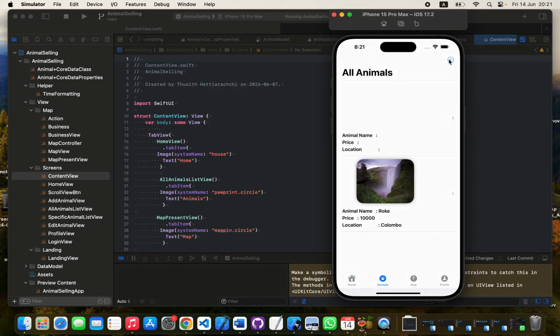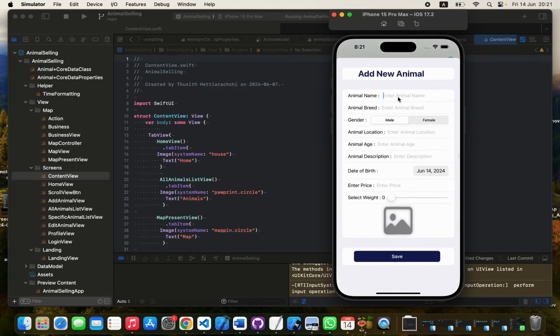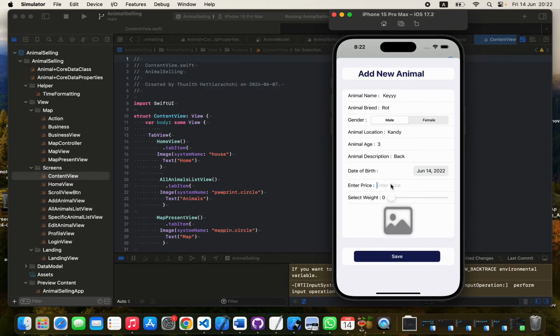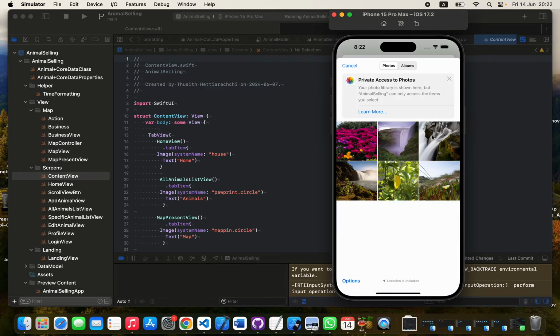we can add the animal name, key and breed Rottweiler, and location Kandy, age 3 years, animal description is black, and we can choose a date here, and we can choose it 2022, and we can enter price 12,000, and we can enter birth weight, and we can choose an image here.